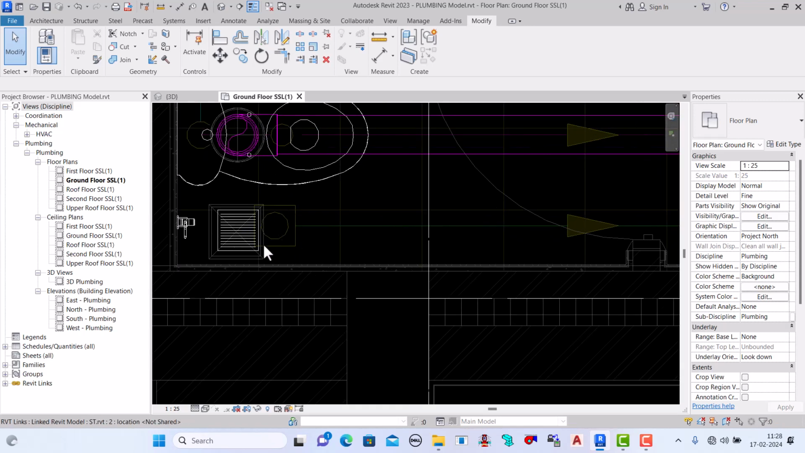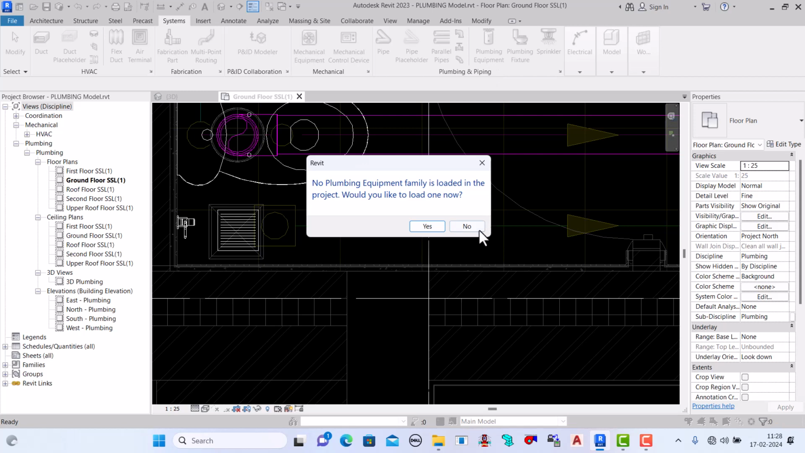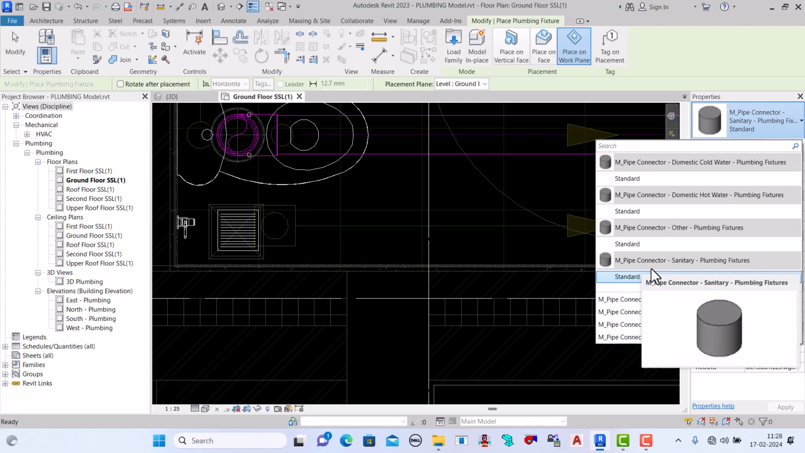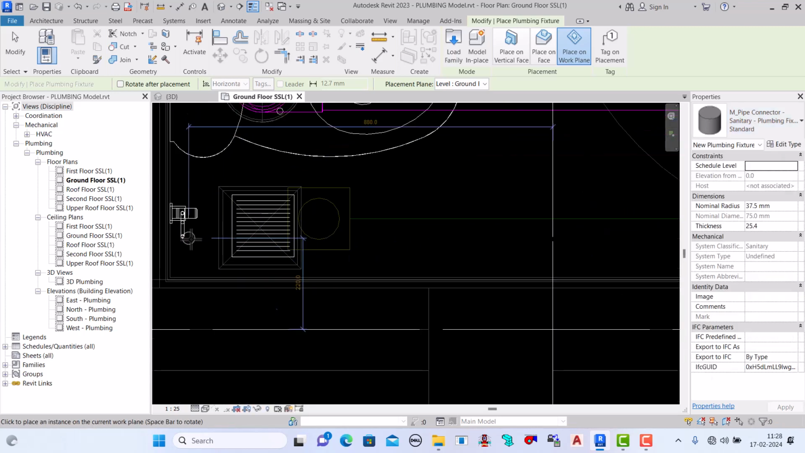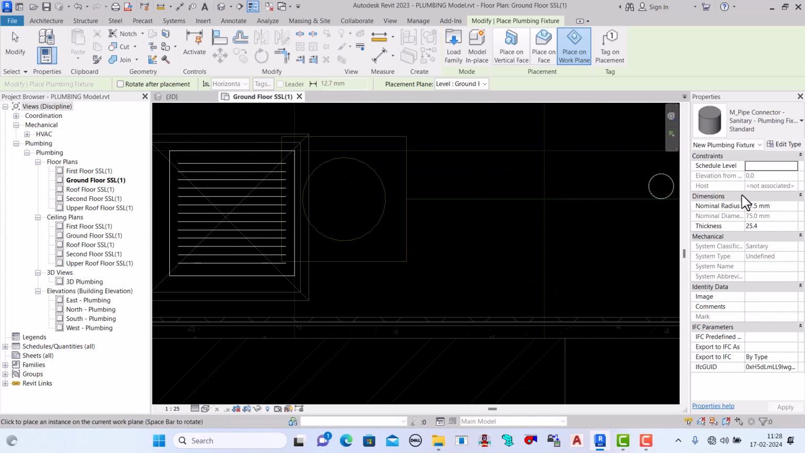Here it is already placed in the AutoCAD layout, but our cutout is here, so we will place one connector here. For placing the connector, we go to plumbing fixture and select sanitary. What is the size of this pipe? This pipe size is 75, so 37.5, half radius, and we will place it on work plane.